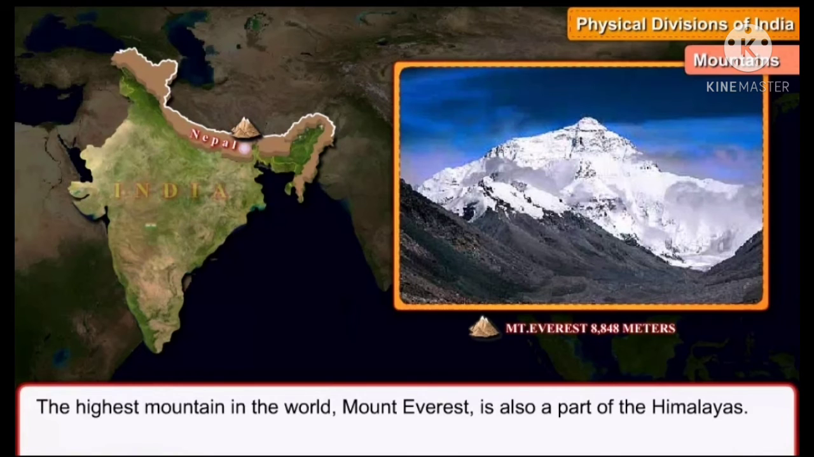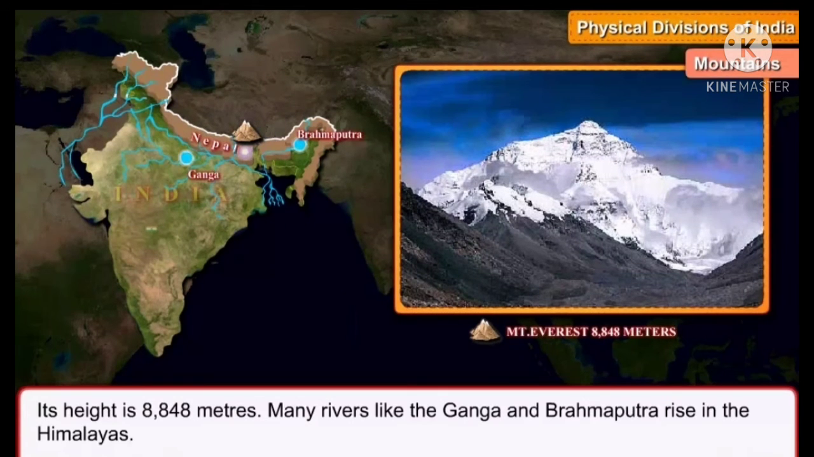The highest mountain in the world, Mount Everest, is also a part of the Himalayas. Children, the highest mountain in the world is Mount Everest, which is also a part of the Himalayas. Mount Everest is the world's highest mountain. So children, its height is 8,848 meters.